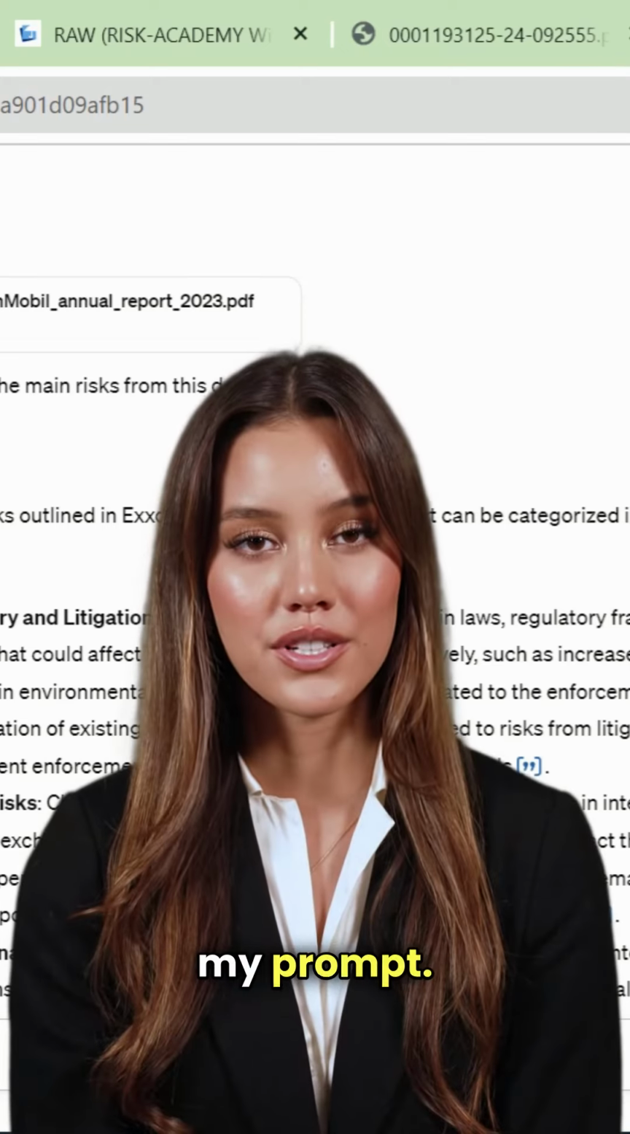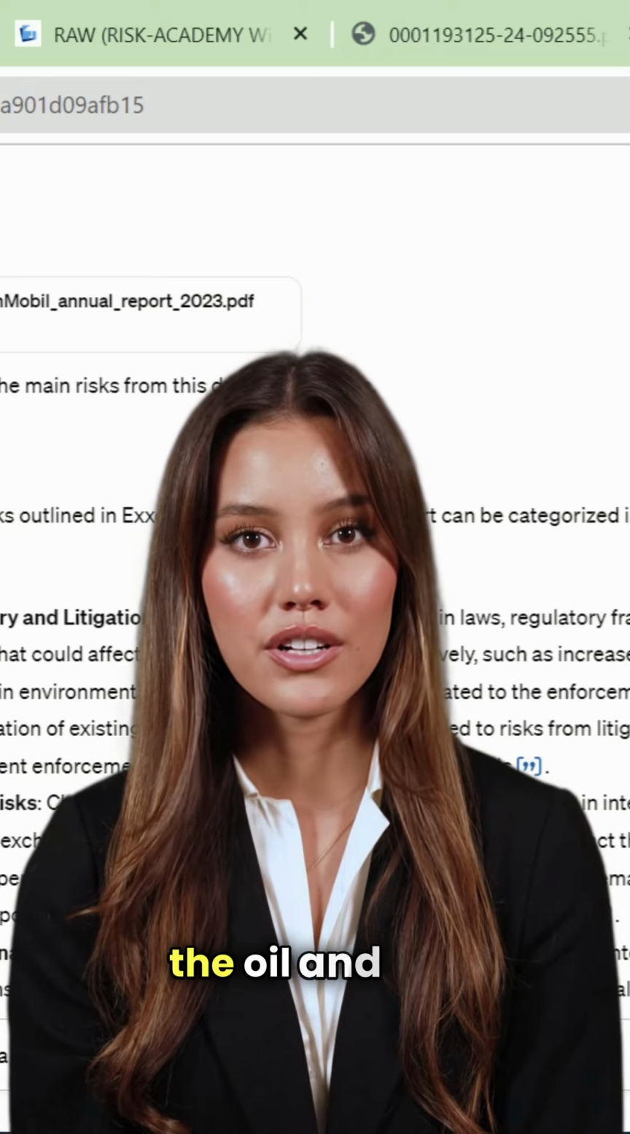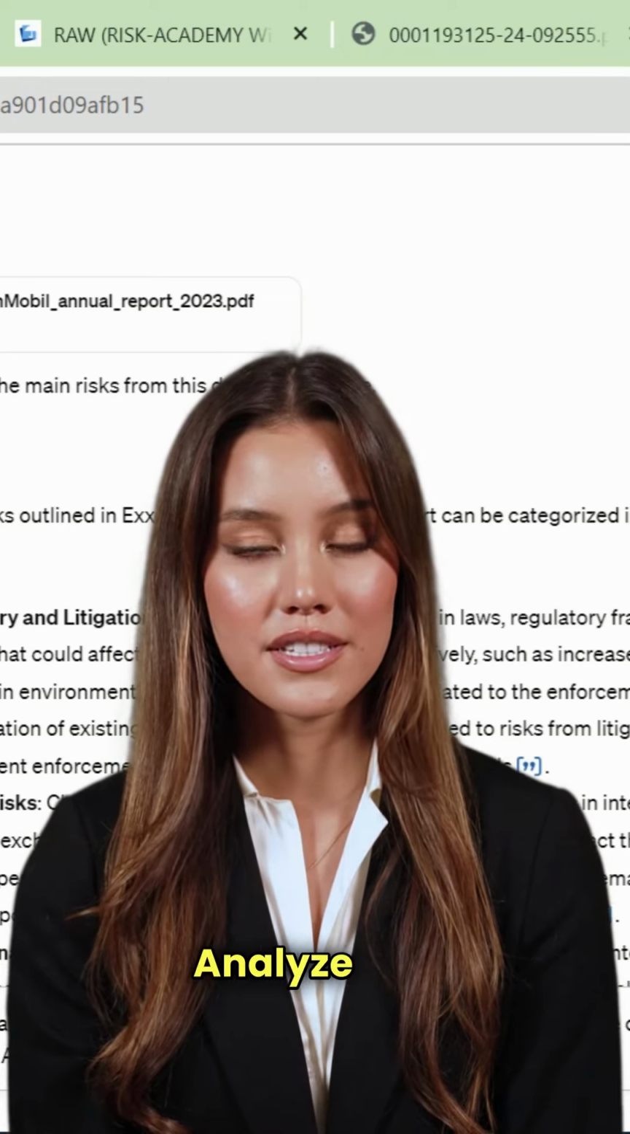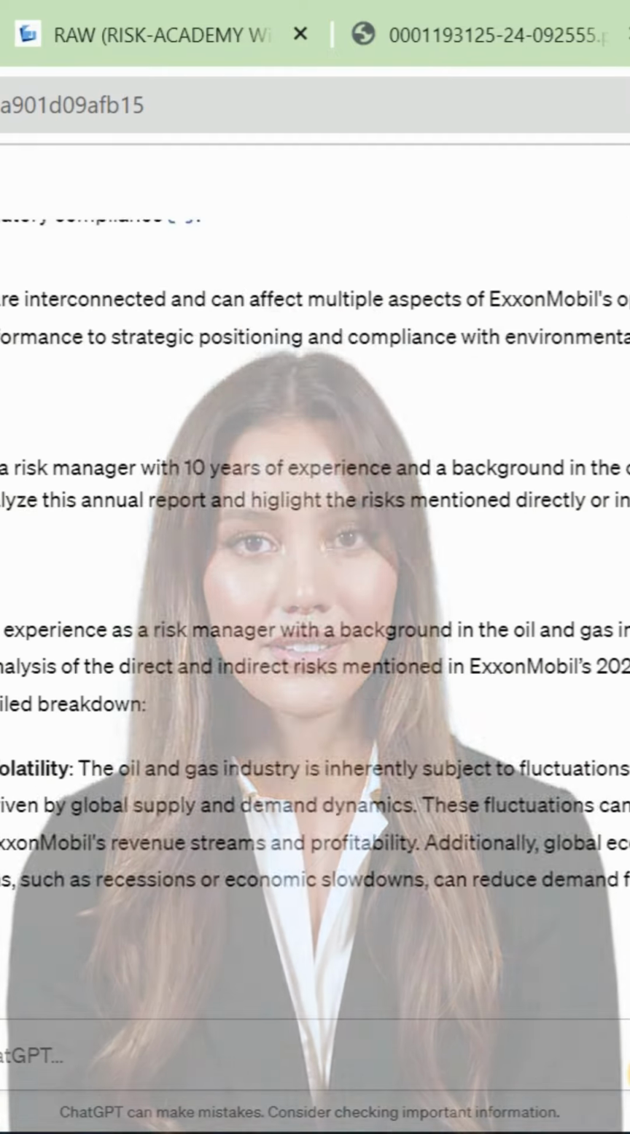I type here my prompt. You are a risk manager with 10 years of experience and a background in the oil and gas industry. Analyze this annual report and highlight the risks mentioned directly or indirectly.